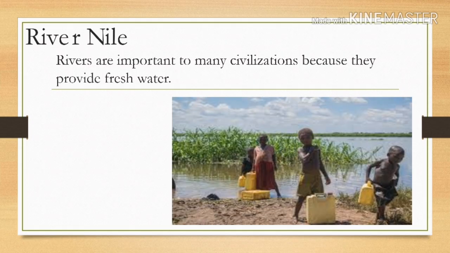As we have learned from our previous lesson, 70% of the world's fresh water is found in the rivers. Therefore, this River Nile is very important to many people because this river provides fresh water, especially to those who live nearby. Class, do you have any idea how many people have benefited from this River Nile? Alright, that's what I'm going to tell you.